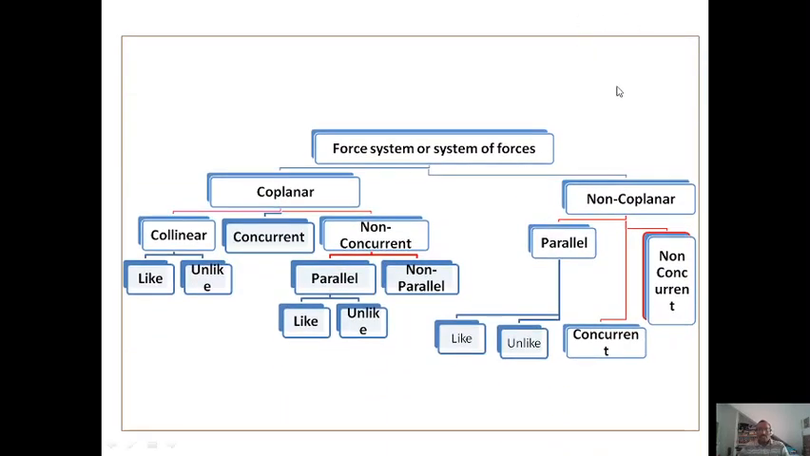That force system, or system of forces, is coplanar and non-coplanar, in which coplanar is again classified into collinear, concurrent, and non-concurrent force systems. The coplanar collinear force system is again classified according to like and unlike